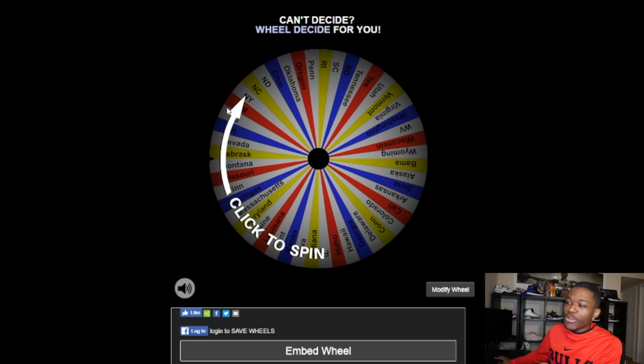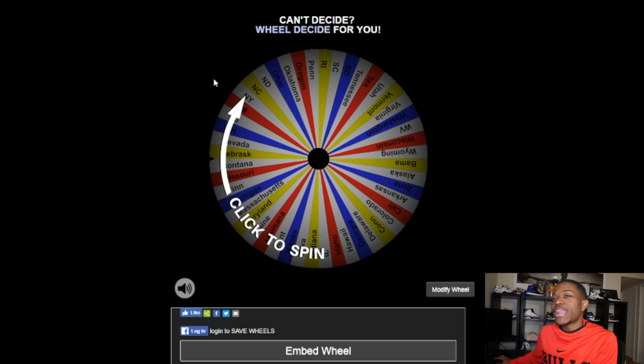But today we're doing the wheel of states. All right? So no disrespect to my international fans, my international players. We will get to that eventually. But today we're doing American-born players from every state. All right? So here we are. This wheel has all 50 states. So we're going to spin this wheel and we're going to land on a state.